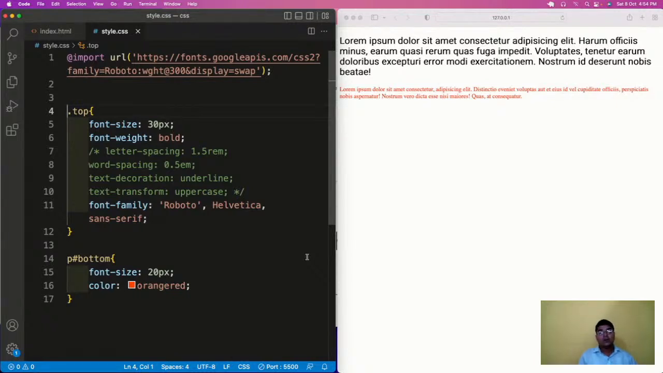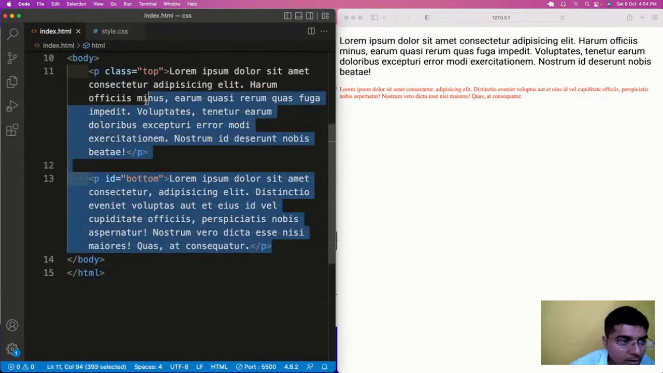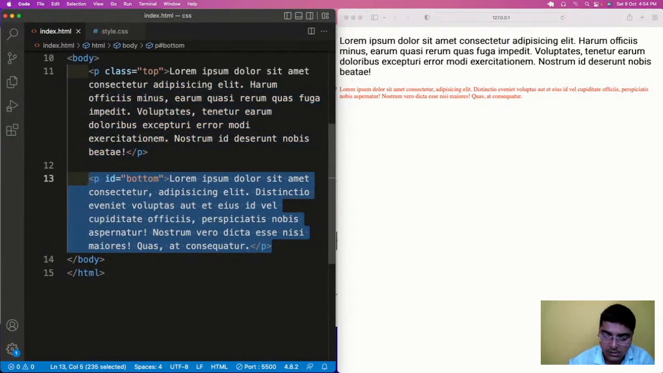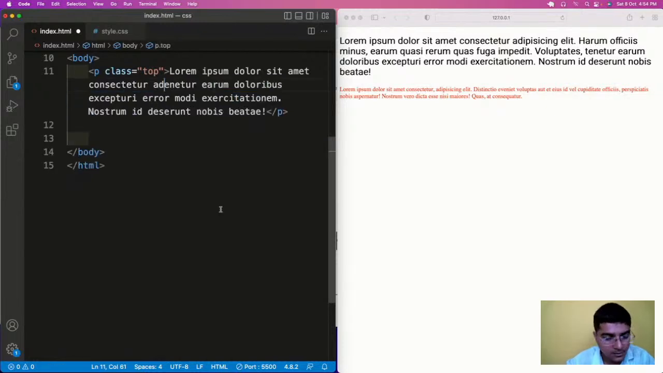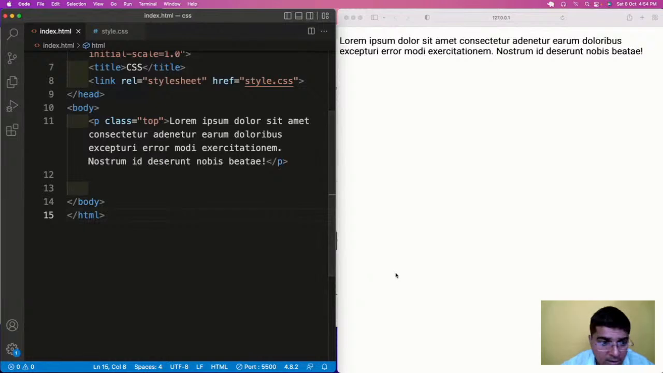Now let's switch on to the next topic, which is classes and IDs. Okay, so classes and IDs covered. Now let us see the box model concept. So for the box model concept, I need to switch to